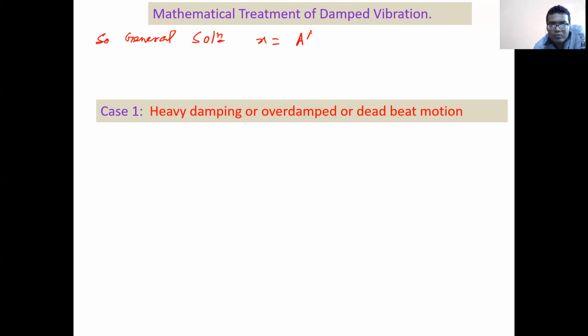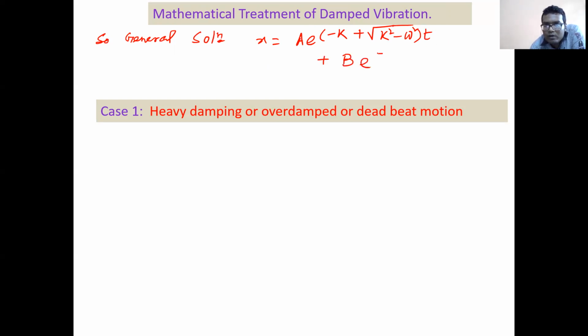Now I put the value of alpha, so it becomes A e to the power minus k plus root over k square minus omega square times t, plus, what is the second term?